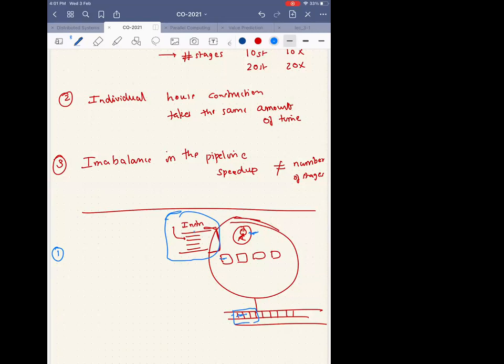Load the first instruction. Yes, I have to fetch. For some fancy reason, let's call it fetch. So I do first instruction fetch. What is the second thing that I have to do? Execute the first statement? Or maybe fetch the second? No, there's something else I have to do for that instruction. I'm just talking about one instruction.